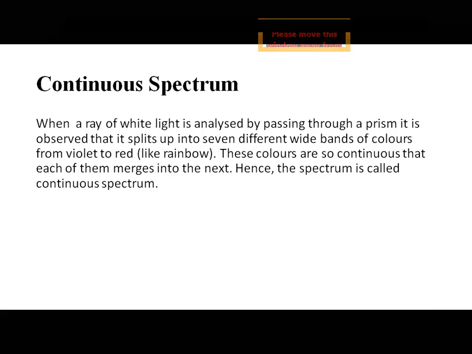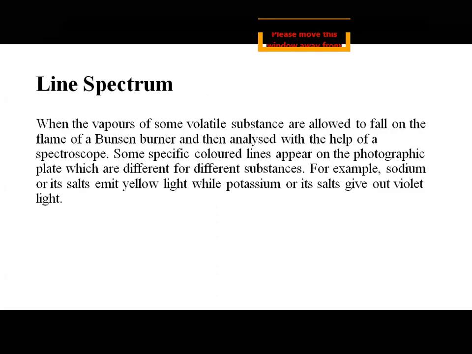When a ray of light is analyzed by passing through a prism, it is observed that it splits up into 7 different wide bands of colors from violet to red like a rainbow. These colors are continuous, or you can say they merge into one another, so that each of them merges into the next. Hence, the spectrum is called continuous spectrum. An example is your rainbow, or when white light is passed through a prism, the VIBGYOR we get is a continuous spectrum.